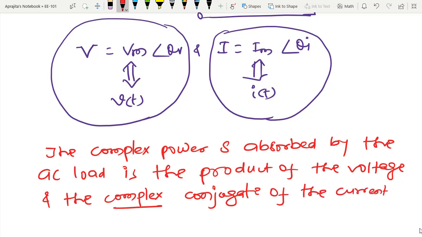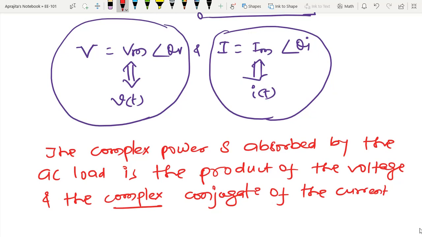And one can understand why I have taken the complex conjugate of the current, because we have already seen that whenever I define average power, that is the multiplication of the apparent power and cosine of theta V minus theta I. So in order to create that term theta V minus theta I, I multiply the voltage in the phasor domain and the complex conjugate of the current.